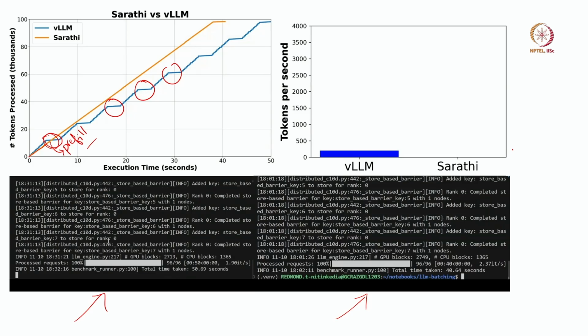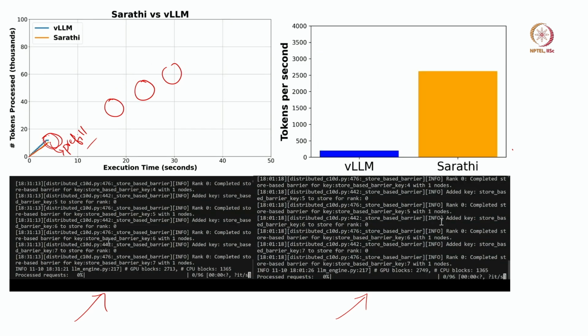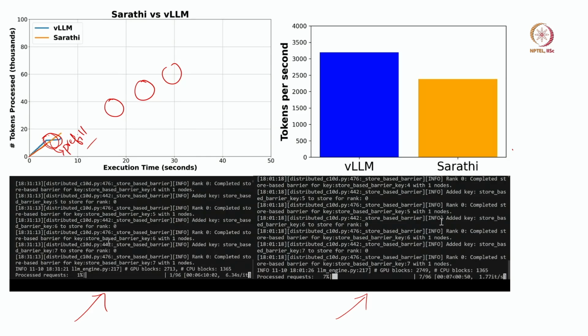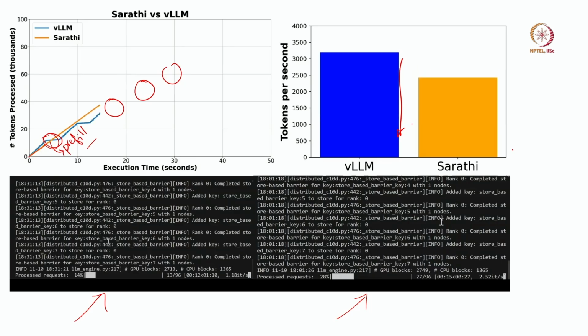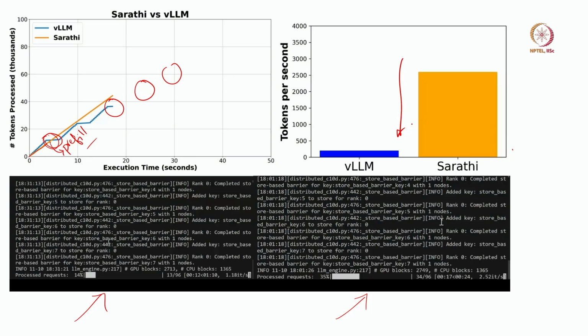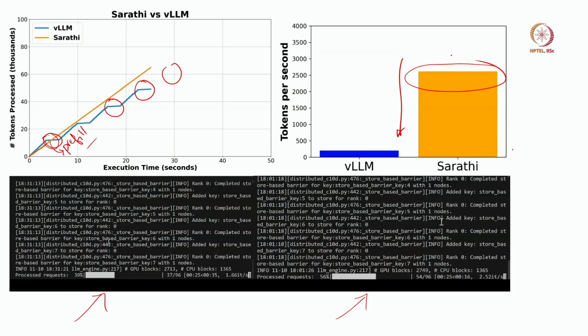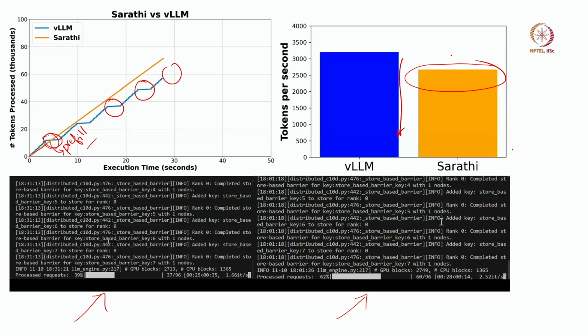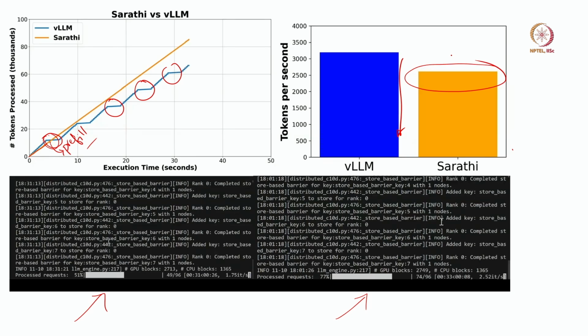Now, let us see the tokens per second. I will run this demo again. Yes. So, tokens per second with vLLM will be higher initially when it is only decoding, right. Now, you will see a sudden drop in tokens per second. This drop happens when vLLM is prioritizing the prefill. During prefill, no decode is happening, right. But Sarathi maintains a good tokens per second during the entire batch, right. So, it never drops. With Sarathi, the tokens per second never drops.